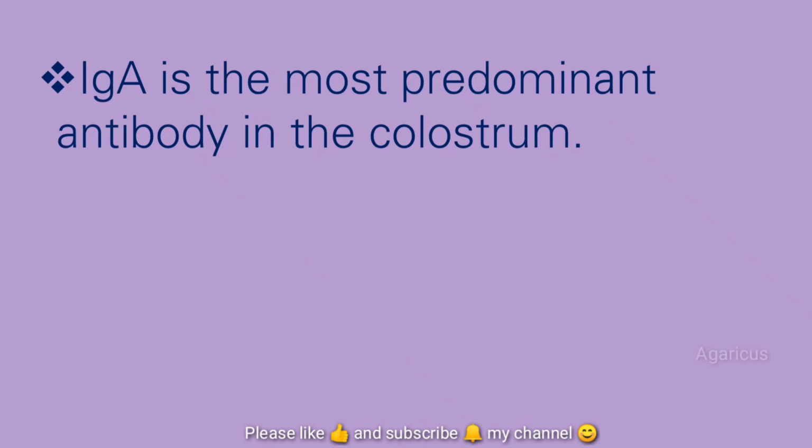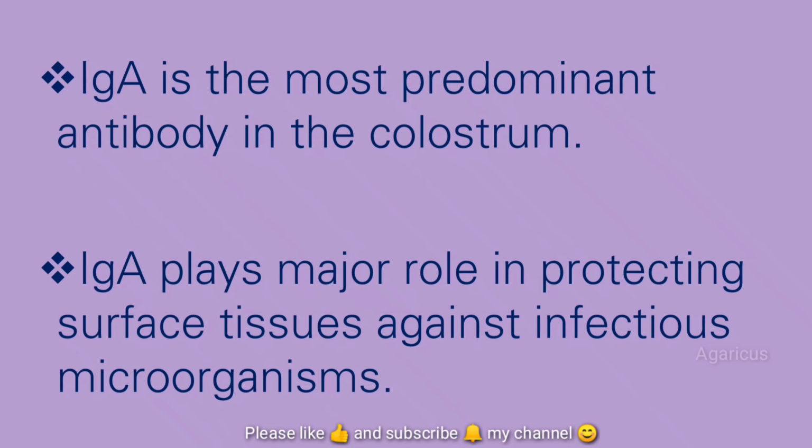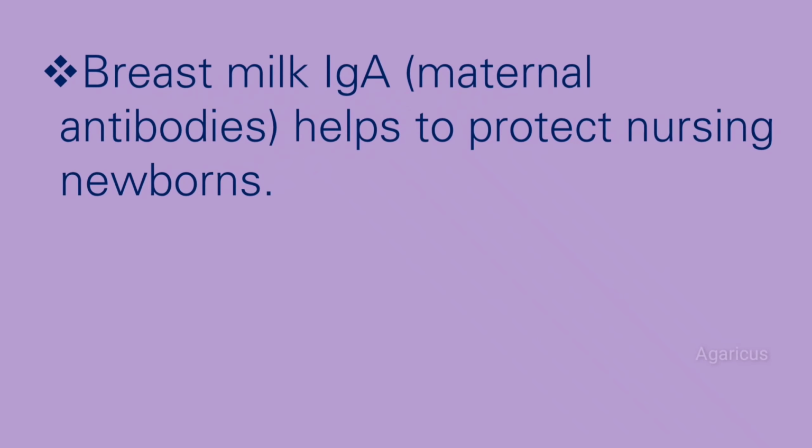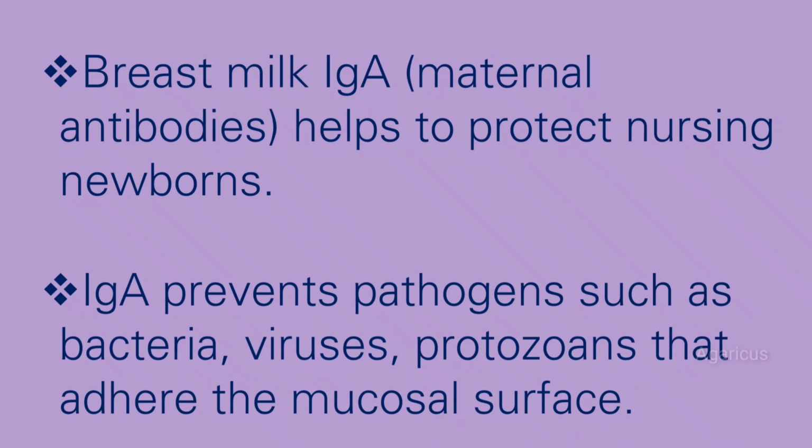Immunoglobulin A is the most predominant antibody in the colostrum. Immunoglobulin A plays a major role in protecting surface tissues against infectious microorganisms. Breast milk immunoglobulin A helps to protect nursing newborns. Immunoglobulin A prevents pathogens such as bacteria, viruses, protozoans from adhering to the mucosal surface.